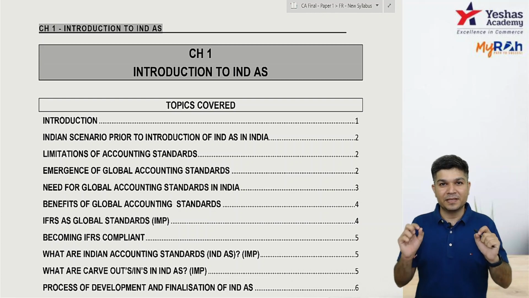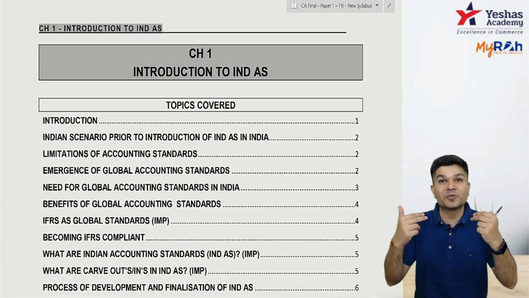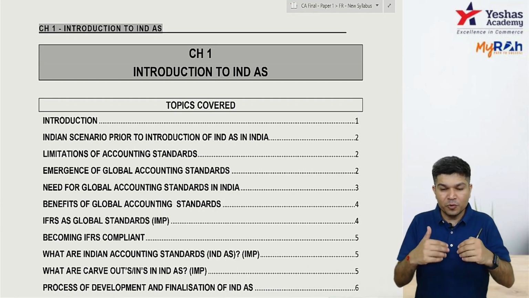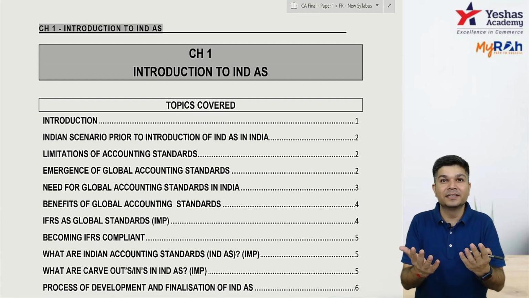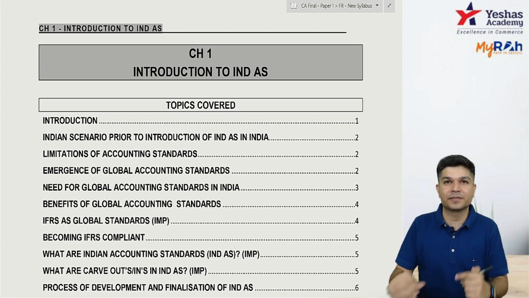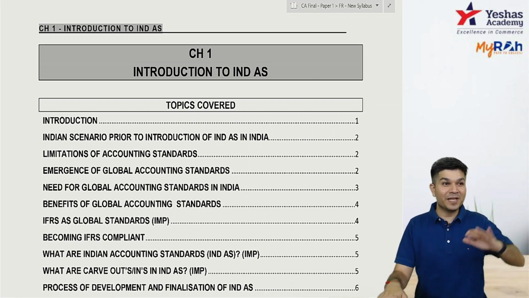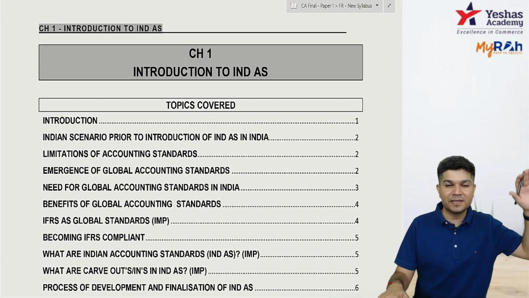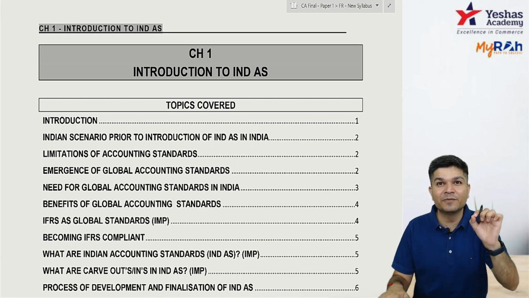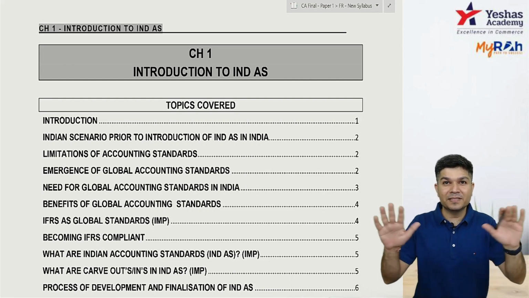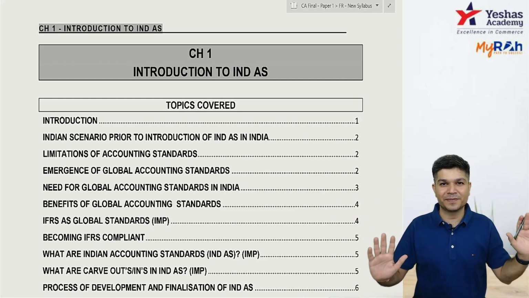But I still recommend the last 3 RTPs and last 3 suggested answers, you should always go through. The reason for going through that is to understand how ICAI is writing the answers. We have things in our material, but to get that confidence of how ICAI is writing the answers, last 3 RTPs, last 3 suggested answers, this is what I need from you. Our material plus last 3 RTPs and suggested answers.